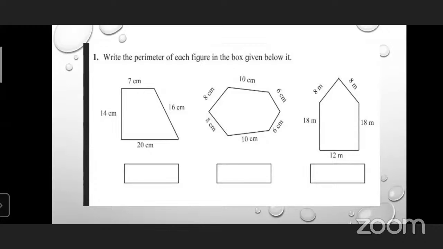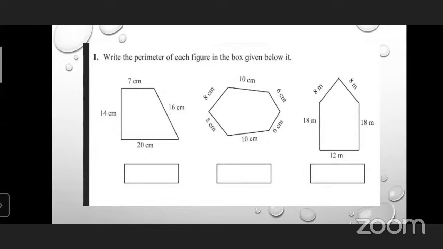You can tell orally also. 48. Yes, better. 48 is the correct answer for the second figure. See carefully. 10 plus 6 plus 6 plus 10 plus 8 plus 8 is equal to 48 centimeter, the answer for the second figure.